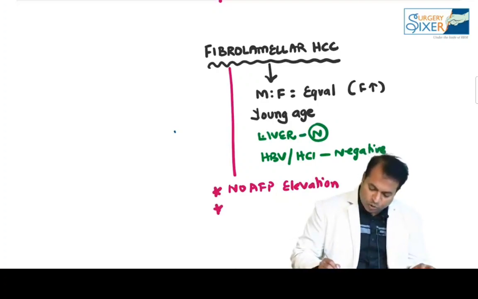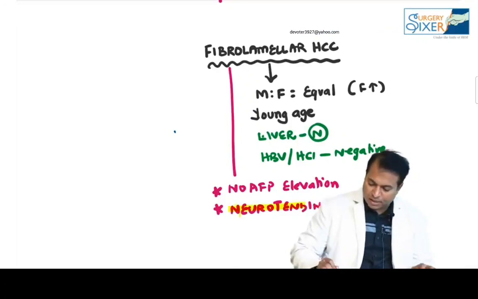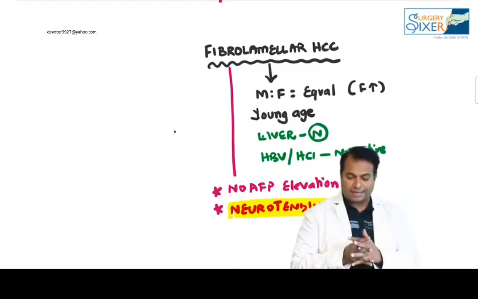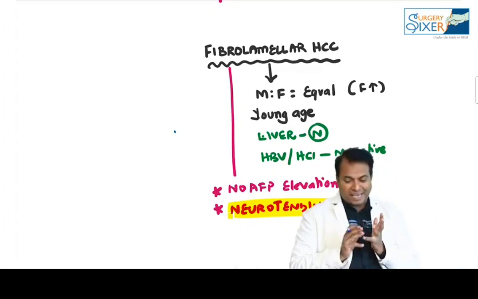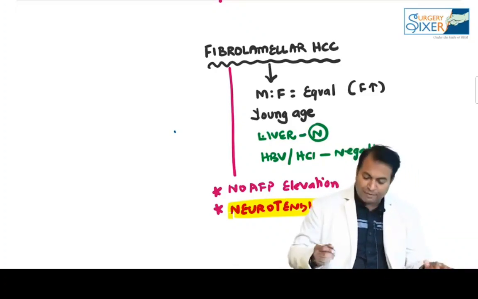Instead of AFP, they have a new tumor marker known as neurotensin, a high yield MCQ. It has already been asked in national board exams: neurotensin is a tumor marker for fibrolamellar cancer. So they are common in the young, equal in both sexes, and the liver is normal. Viral markers are negative, no AFP elevation, and neurotensin is increased.